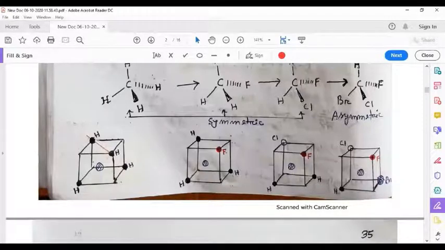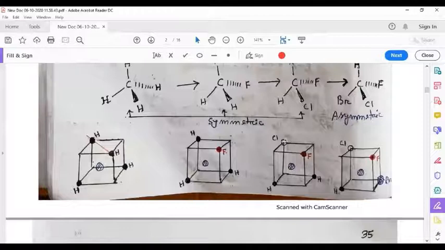Similarly, if we replace this hydrogen, let's say by fluorine, again the same thing will be here. The same plane of symmetry will be here. The plane of symmetry will be along this hydrogen, along this fluorine, along this bond, and through this carbon, and on one side one is hydrogen, on the other side this hydrogen.